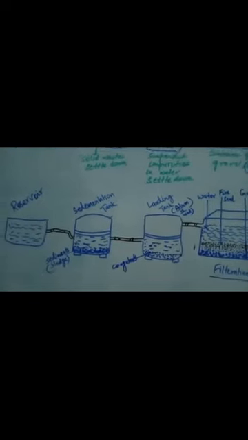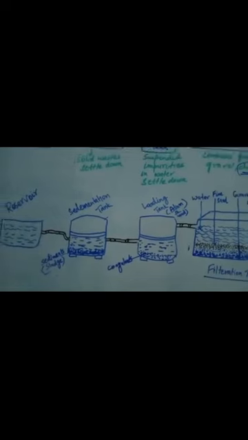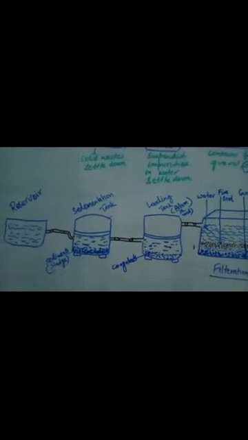By passing the water through a mesh or screen having large holes, this floating matter can be removed, and this process is called the screening process. Now after the screening process, when the water is free from floating matter, it is passed through the sedimentation tank.